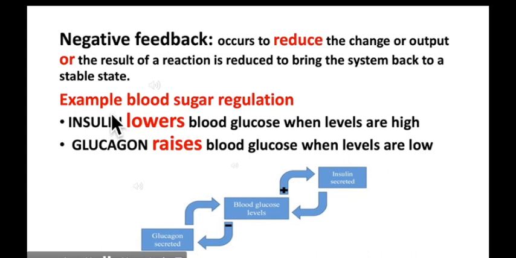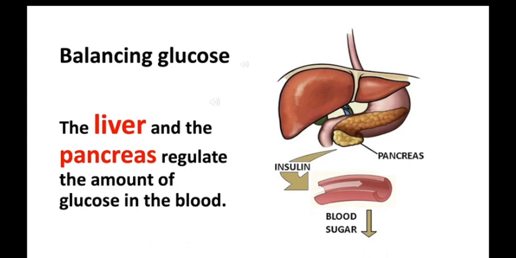So, the example of a negative feedback system is blood sugar regulation. Insulin lowers blood glucose when levels are high. It usually happens after a meal. And glucagon raises blood glucose when levels are low. Later in the chapter, we will discuss the negative feedback system in detail with the examples of blood sugar regulation and temperature regulation. So now we are going to discuss the example of negative feedback system, that is regulation of blood sugar, in detail. So let's get started.